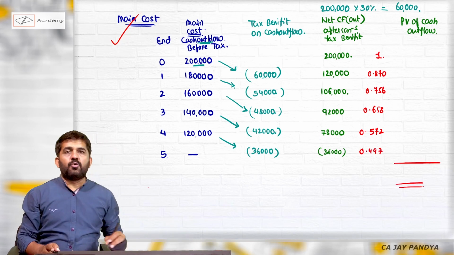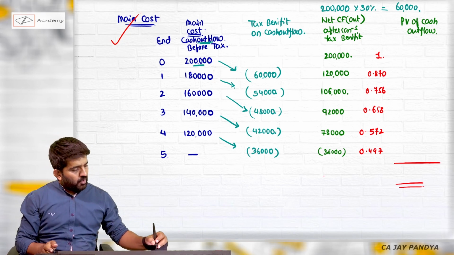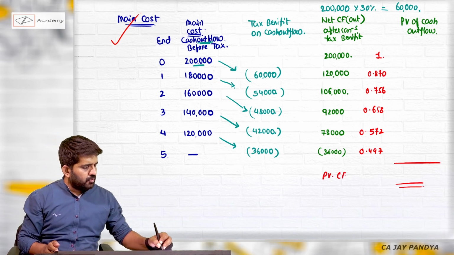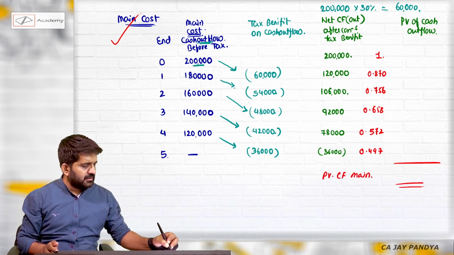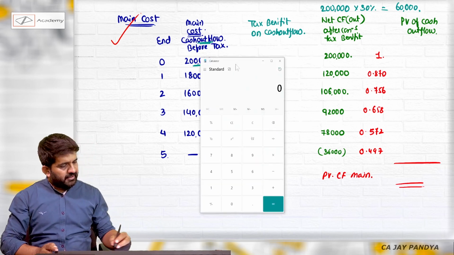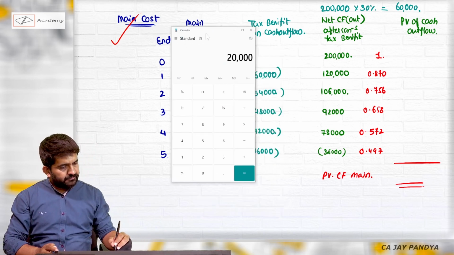And I need to find out the present value of this cash outflow of maintenance. I can just use my calculator and find the answer.